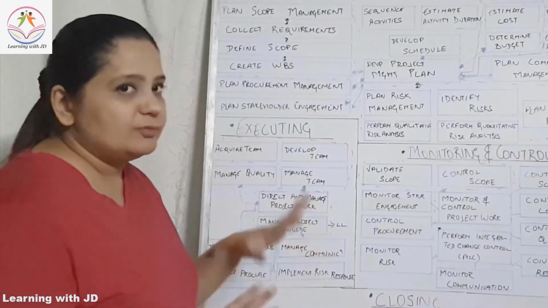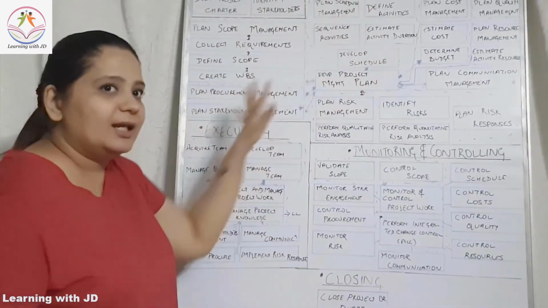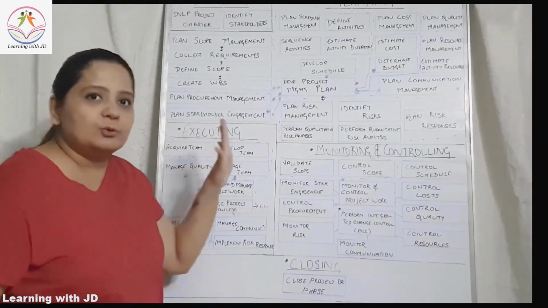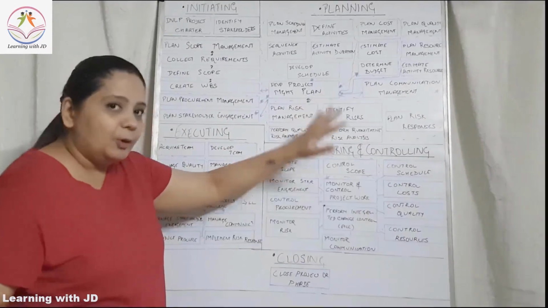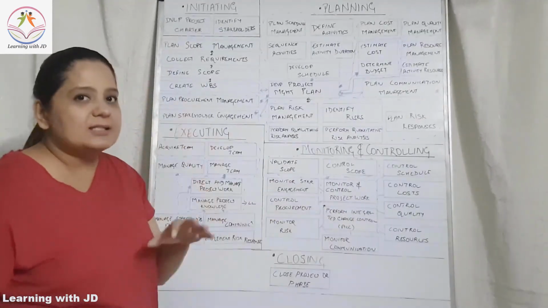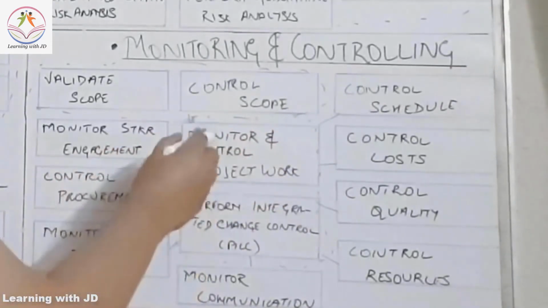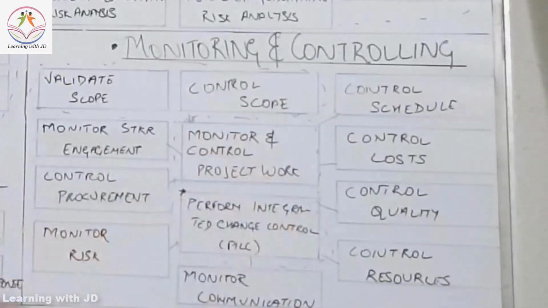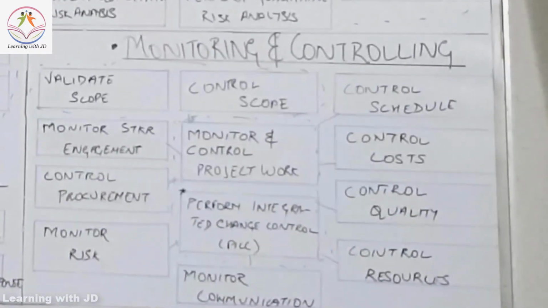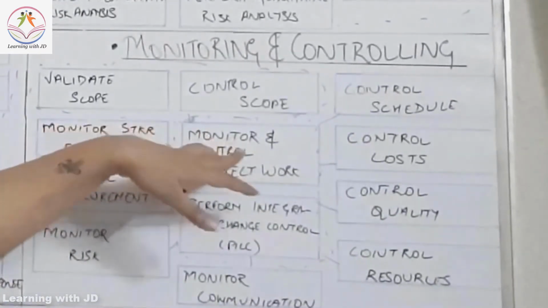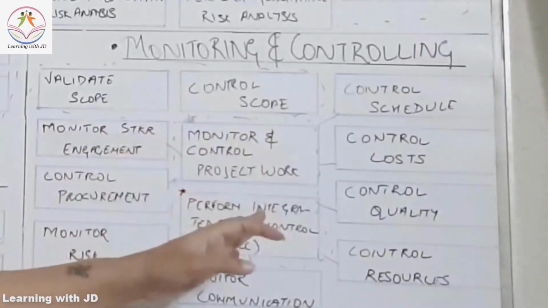So we've done initiating, we've done planning, we've done execution. Now let's jump to monitoring and controlling. From the monitoring and controlling perspective, we again start from the integration part, which is right in the center. Monitor and control the project work. Now the way you are ensuring during execution in terms of direct and manage project work, here you have to ensure, monitor and control project work.